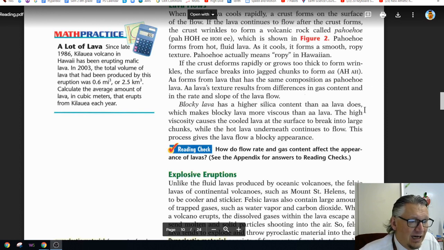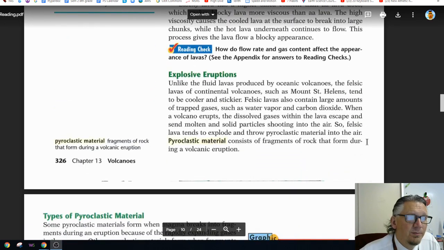Blocky lava has a higher silica content than aa lava does, which makes blocky lava more viscous than aa lava. The high viscosity causes the cool lava at the surface to break into large chunks, while the hot lava underneath continues to flow. This process gives the lava flow a blocky appearance.